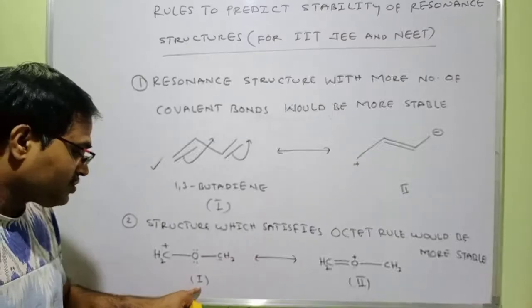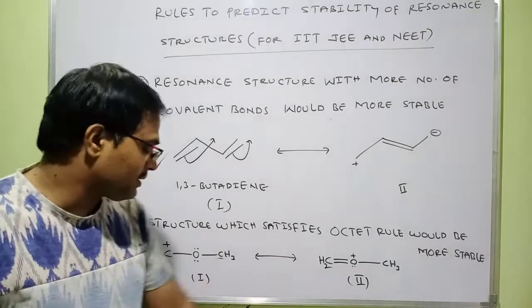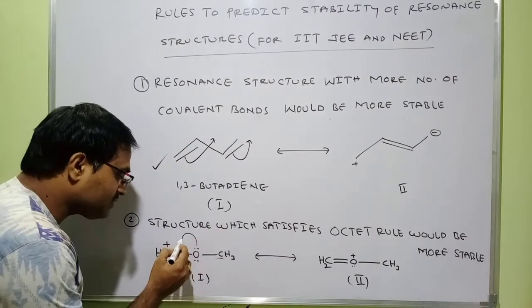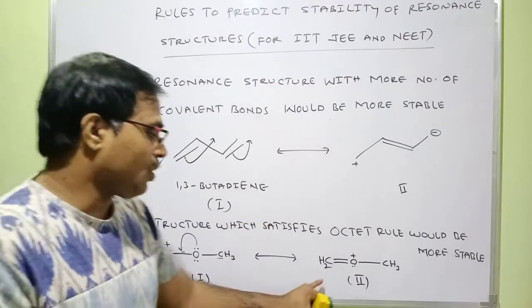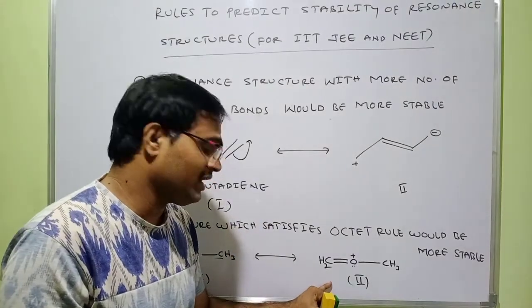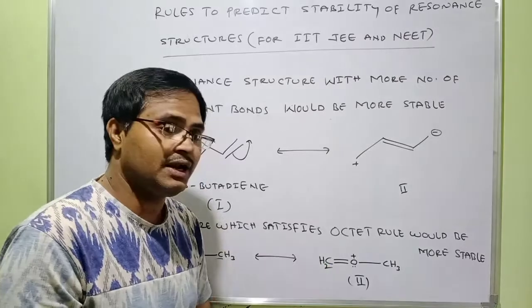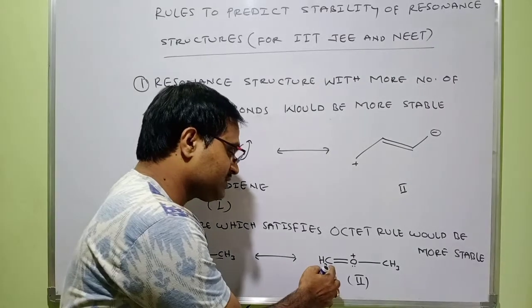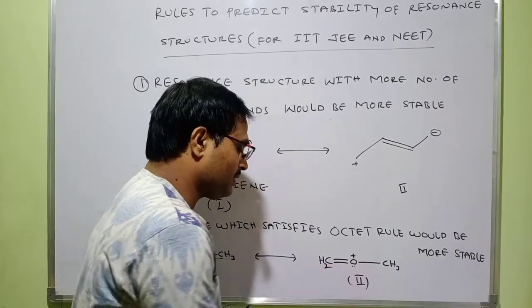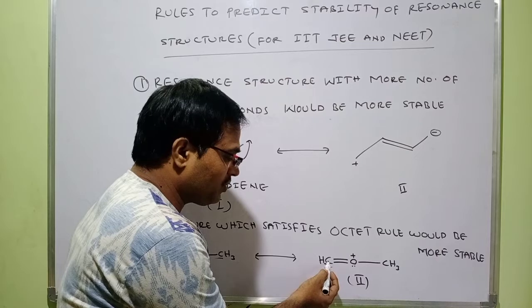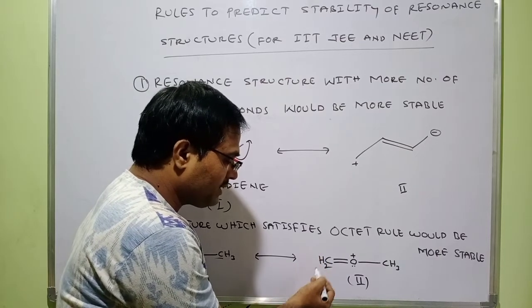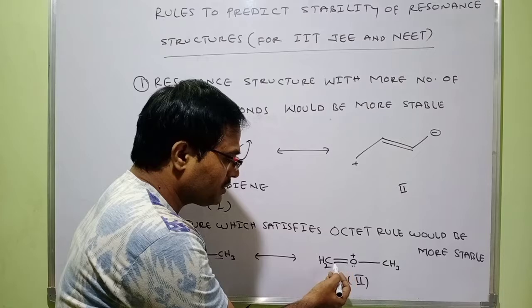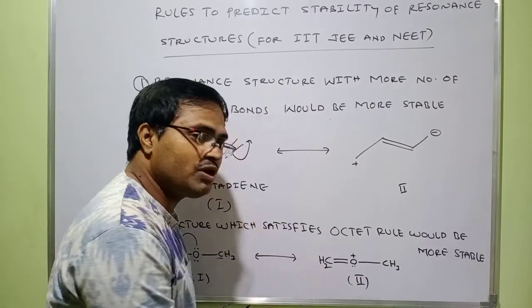So this is resonance structure 1. Let us come here. When this lone pair involves in resonance, you will get this resonance structure. Here let us count the number of electrons around the central atom. Here also we have 3 central atoms: this carbon, oxygen, carbon. Look at here, this carbon is surrounded by 4 bonds with the 2 hydrogens. So with the 2 hydrogens, 2 sigma bonds, this side 2 bonds, this side 2 bonds would be there.